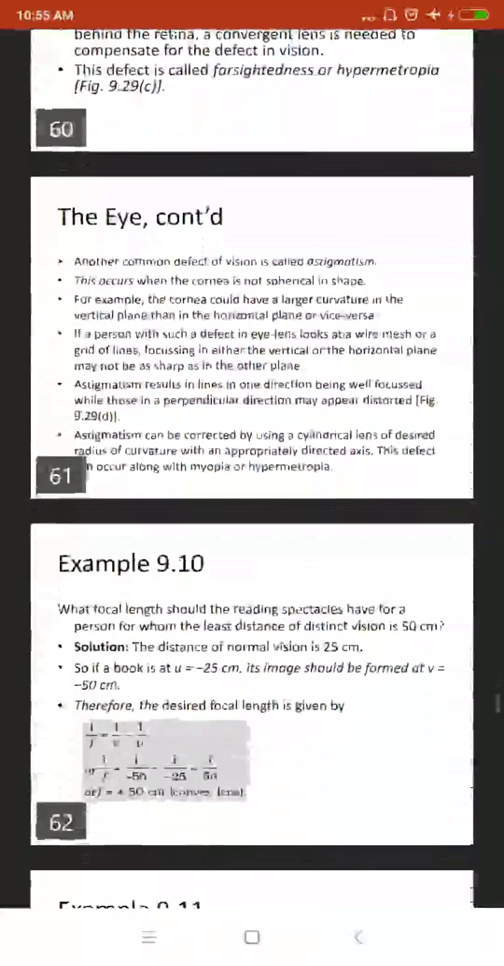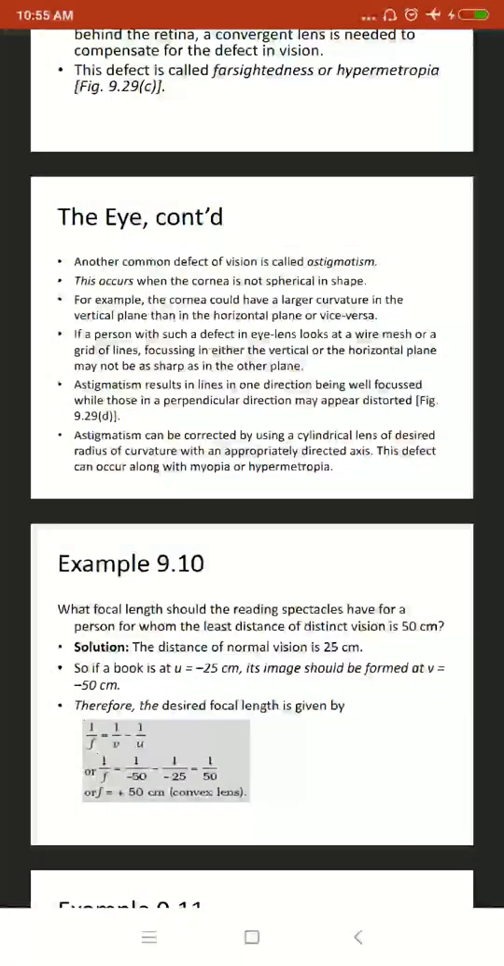So another common defect of vision is called astigmatism. This occurs when the cornea is not spherical in shape. For example, the cornea could have a larger curvature in the vertical plane than in the horizontal plane. If a person with such a defect in the eye lens looks at a wire mesh or a grid of lines, focusing in either the vertical or the horizontal plane may not be as sharp as in the other plane.